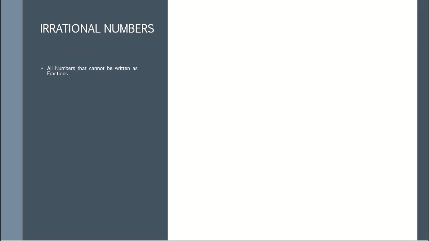A number that cannot be written as a simple fraction is called an irrational number. For example, 1.32667, etc., etc. It goes forever. The numbers go on forever without ending. This is called an irrational number. Let's take an example, square root of 2, also an irrational number.